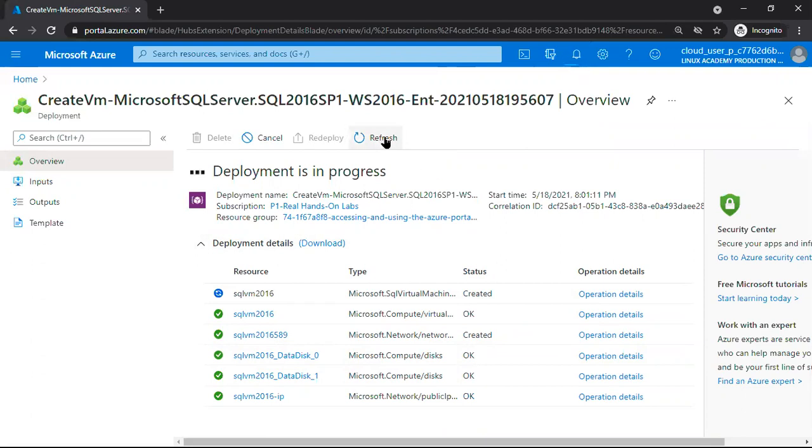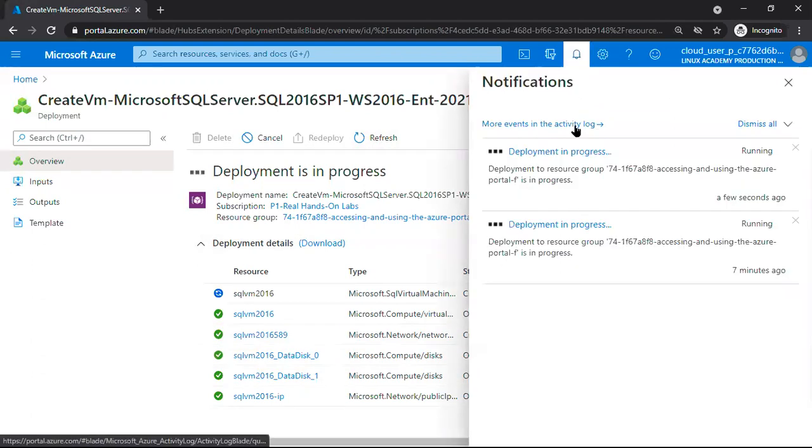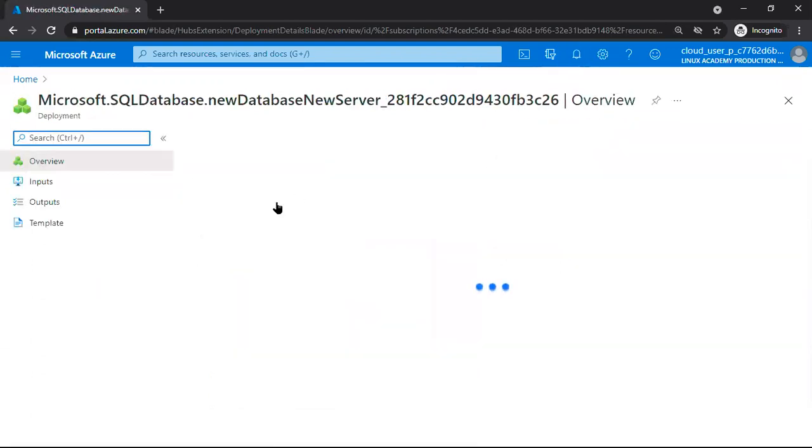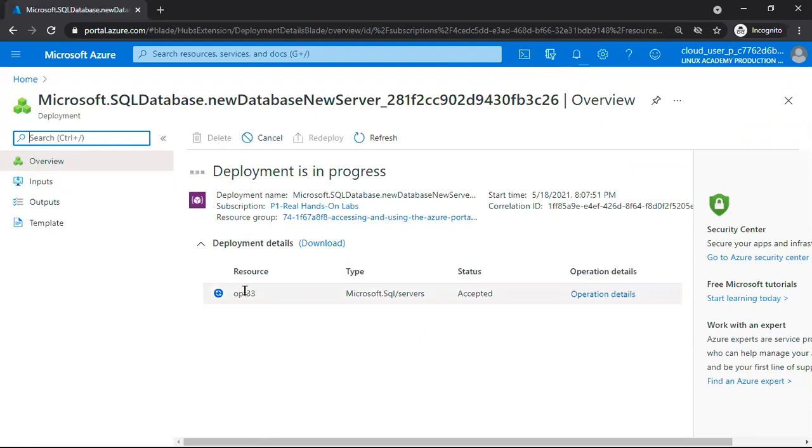Still it is taking time. Our database is created very fast. Why? Because the SQL Server instance is already there, and just an endpoint is created with the name OPT33. After that, our empty database is created very fast. Understood? See how easily we are creating a database in PaaS.